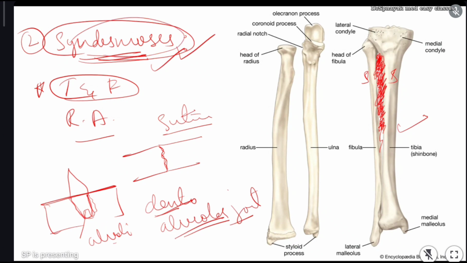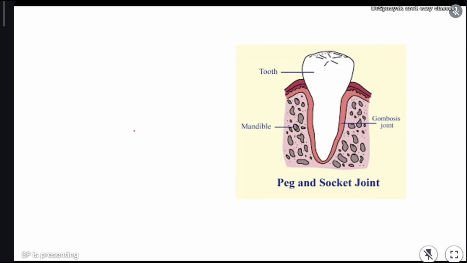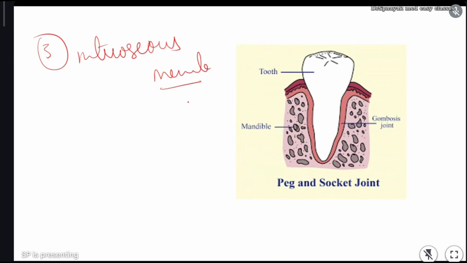Clear? So syndesmosis is very easy. In this you have to remember two examples. One is tibia, fibula, and the other is dento-alveolar joint. Now next, the third type of fibrous joint is interosseous membrane. It is quite similar to syndesmosis.